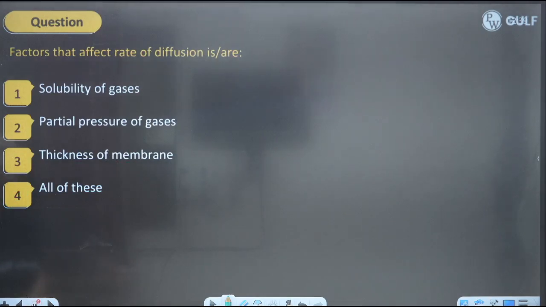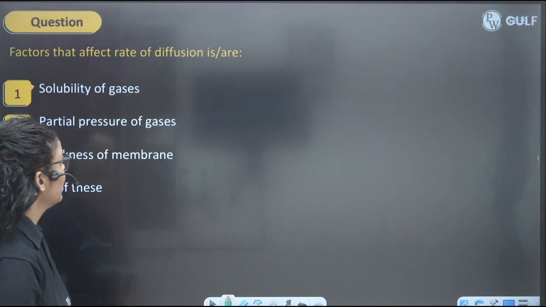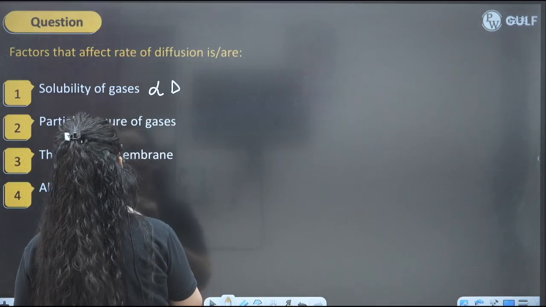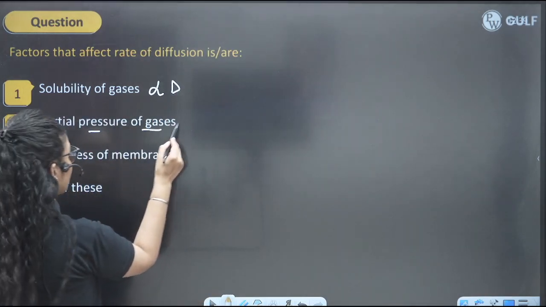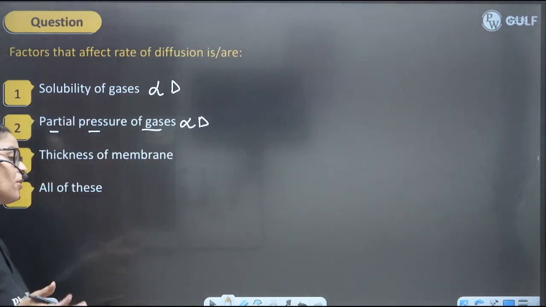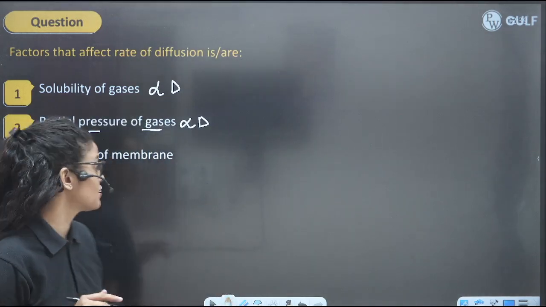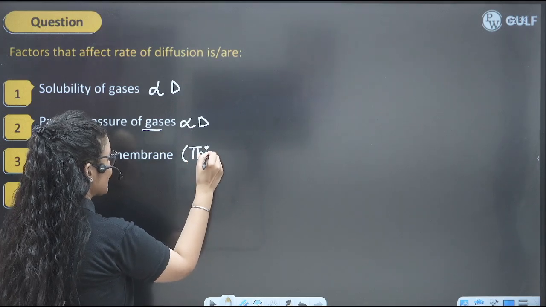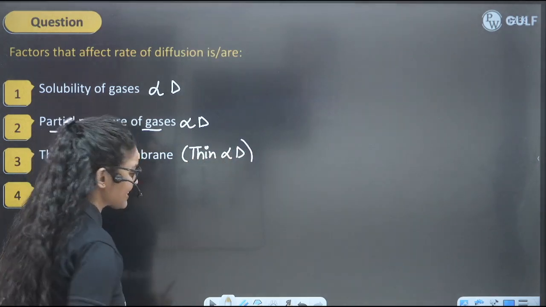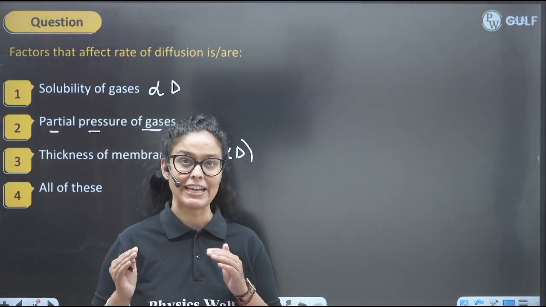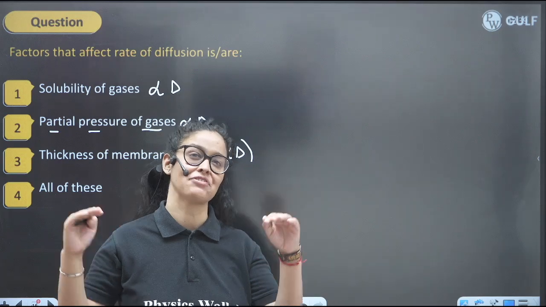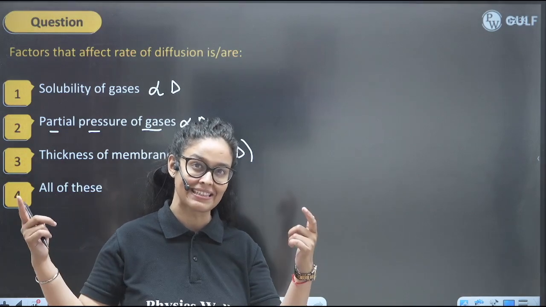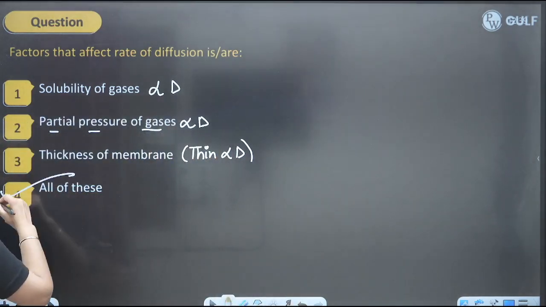Next, factors that affect rate of diffusion. So we know that solubility of gas increases the rate of diffusion. So it is directly proportional to diffusion. Partial pressure of gases, if more the partial pressure, more diffusion. So it is also directly proportional to diffusion. Thickness of membrane. So we know if the membrane is thin, diffusion will be higher. So obviously it depends on the thickness of the membrane also. It should be very thin, that means high diffusion. So the rate of diffusion is affected by all these 3 things, right? So the perfect answer should be all of these here.